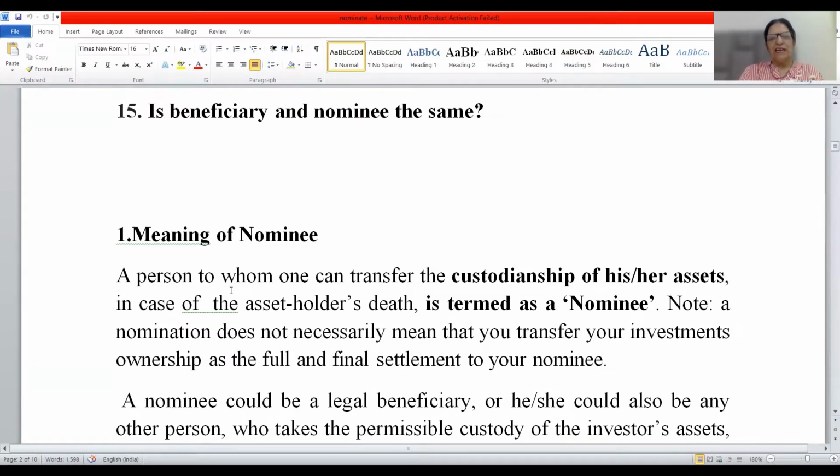Note, friends, a nomination does not necessarily mean that you transfer your investment's ownership as the full and final settlement to your nominee. You have given the name of nominee, it doesn't mean, friends, that after you die, the entire money will be transferred to the nominee's account.